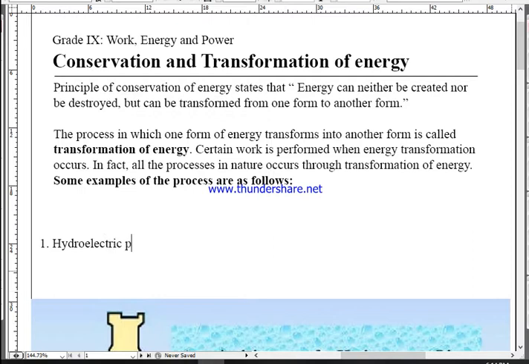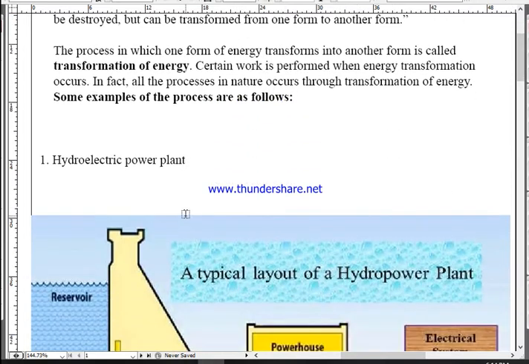Okay, the first example is hydroelectric power plant. How many of you have visited some, what, I forgot the name. Okay, Chilime hydropower plant. Or the nearest one, what is that?